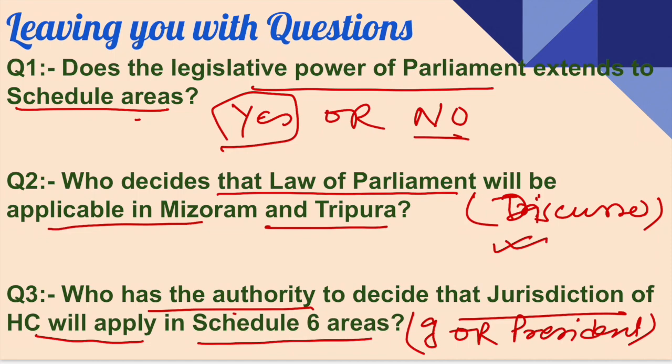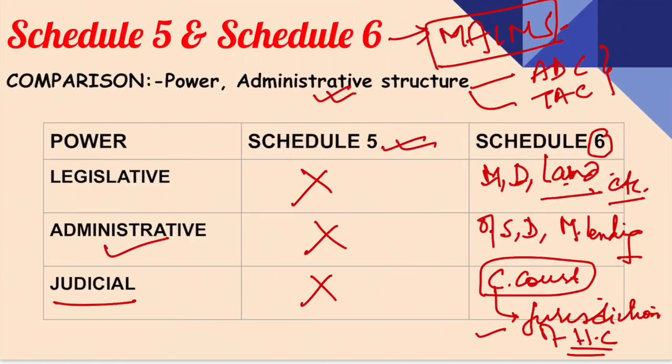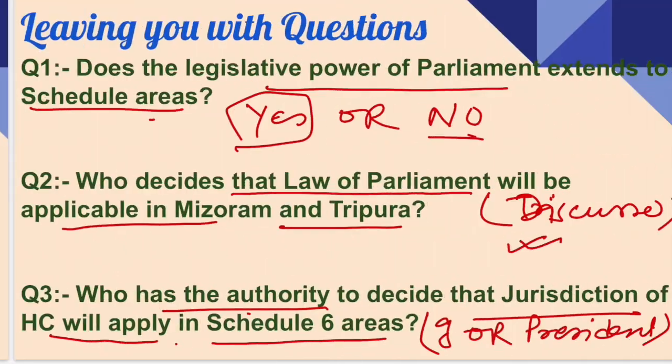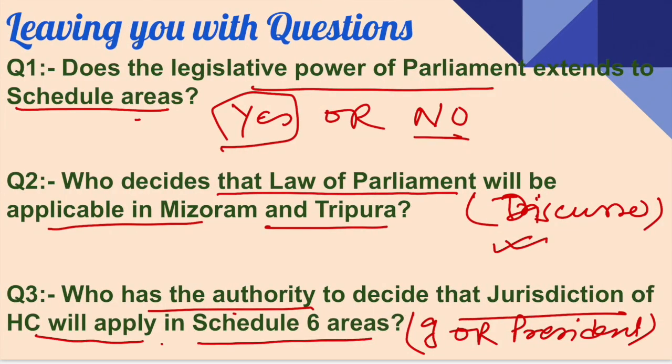And who has the authority to decide that the jurisdiction of the High Court will apply in the Schedule 6 areas? Now you can relate it to this one, where I said that the jurisdiction of the High Court will not be applicable to the civil court constituted under the Autonomous District Council. But the question is whether this jurisdiction can be extended. Yes, it can be extended. But the question is who can extend? Whether the Governor can extend or the President can extend.